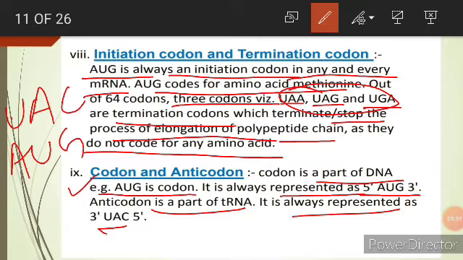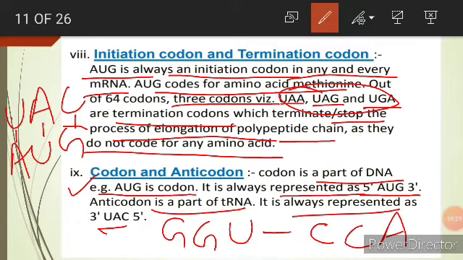As we know, guanine always base pairs with cytosine and uracil with adenine. So if I am saying the codon is GGU, what is the anticodon of this GGU? We can say CCA.